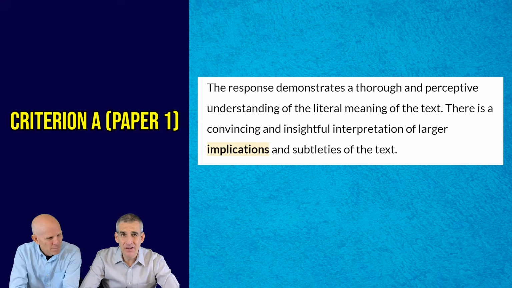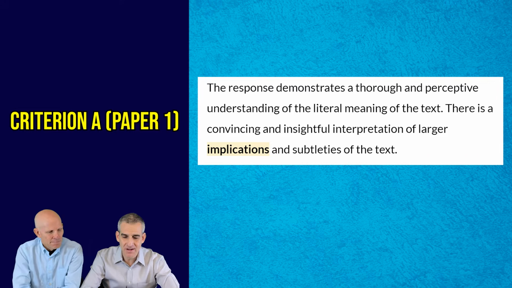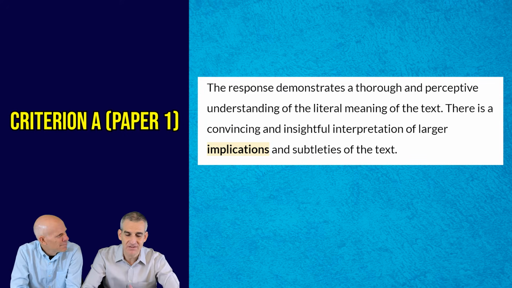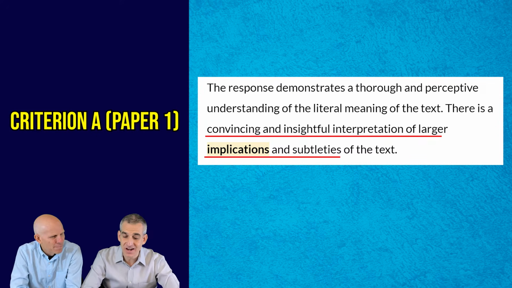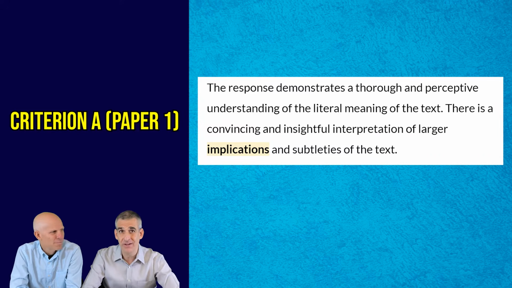Let's start with paper 1, Giles. In paper 1, if I look at the descriptors, I see this descriptor: the response demonstrates a thorough and perceptive understanding of the literal meaning of the text. There is a convincing and insightful interpretation of larger implications and subtleties of the text. There it is. Insightful interpretation of larger implications of the text. That's the top band, A5, right? So if you want A5, you better be all over those implications. We need to see those sentence stems used liberally throughout the paper.